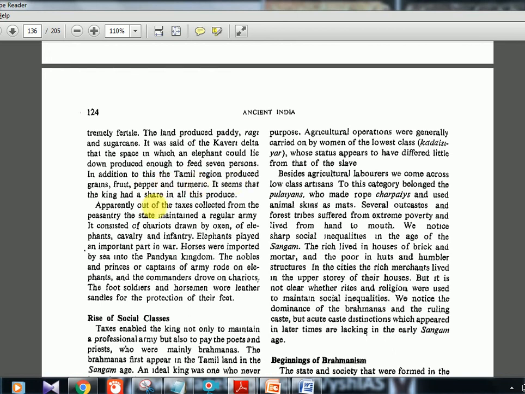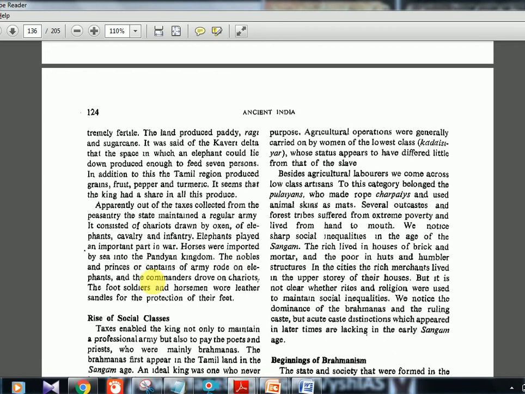It seems that the king had a share in all this produce. Apparently, out of the taxes collected from the peasantry, the state maintained a regular army. It consisted of chariots drawn by oxen, of elephants, cavalry, and infantry. Elephants played an important role in war. Horses were important. With this you should know, the Pandyans used to give pearls to the Romans, and the Romans would give them back horses. Horses were imported into India.